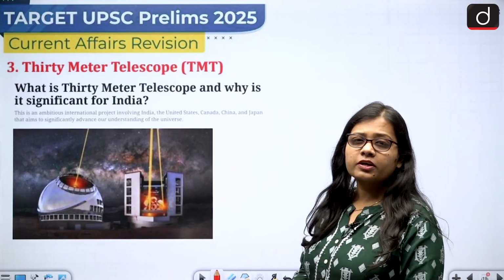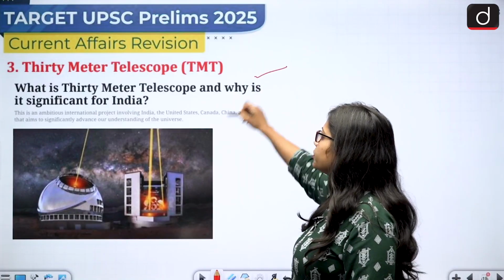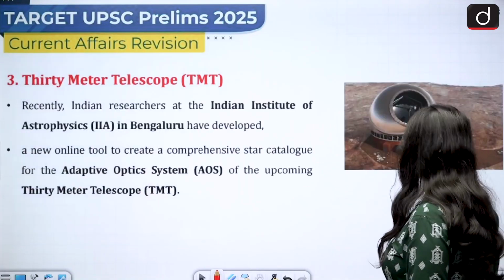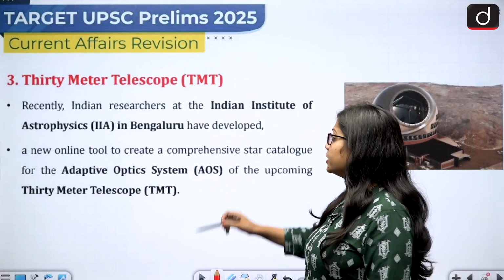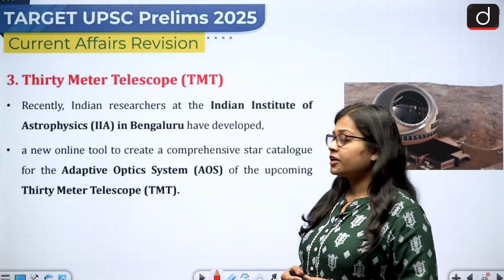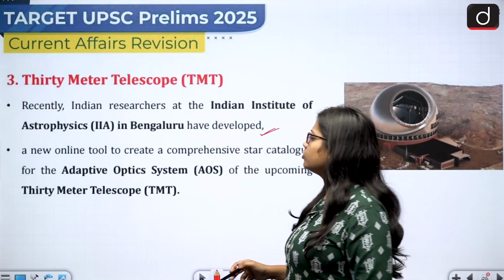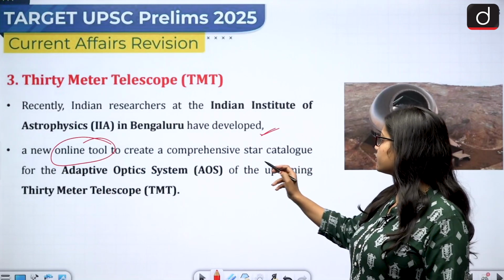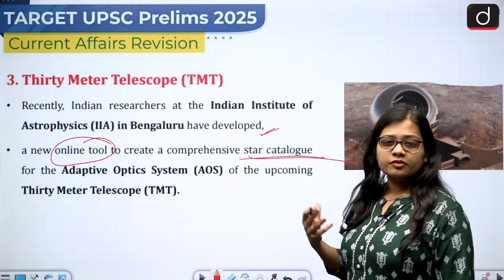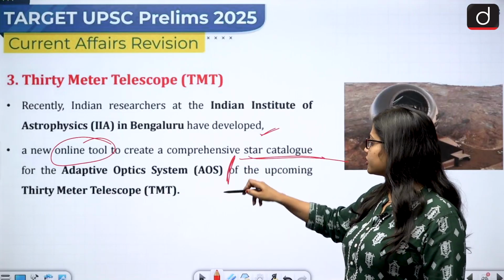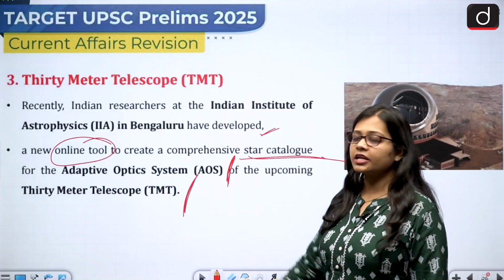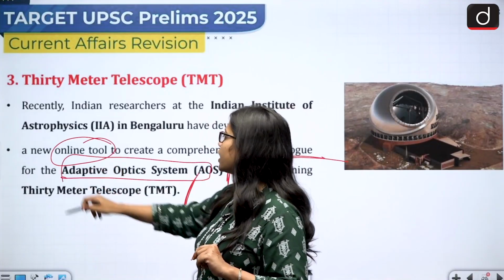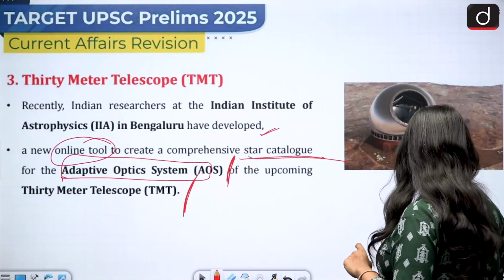Then the next topic is the 30-meter telescope, that is TMT. So what is the 30-meter telescope and why is it significant for India? Recently the Indian researchers at the IISc Bengaluru have developed a new online tool to create a comprehensive star catalog, and this is for the adaptive optics system of the upcoming 30-meter telescope. So for the adaptive optics system of the 30-meter telescope, an online tool has been developed.